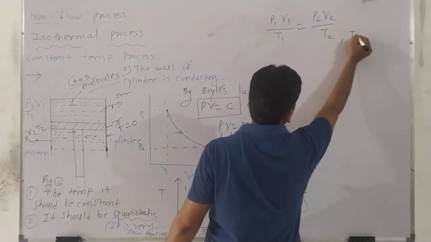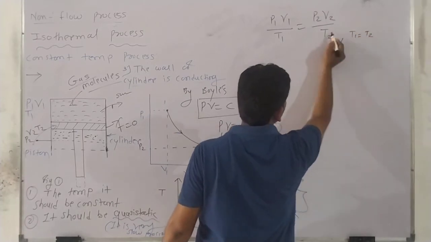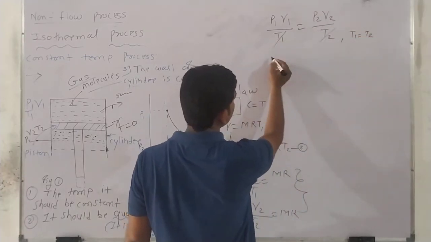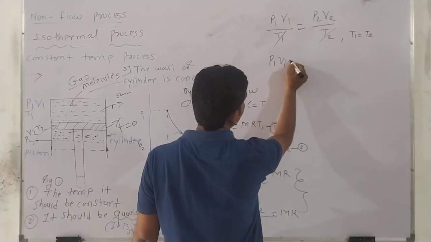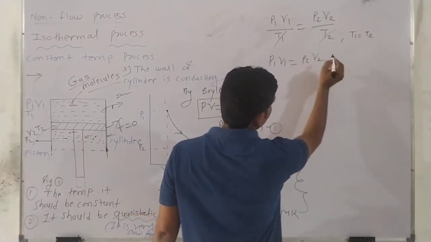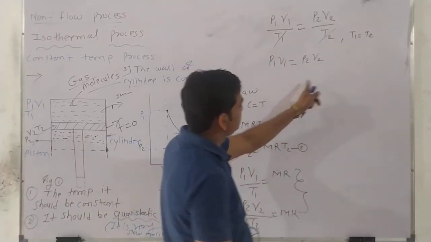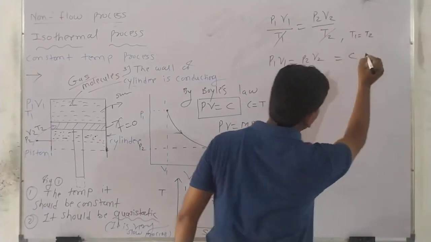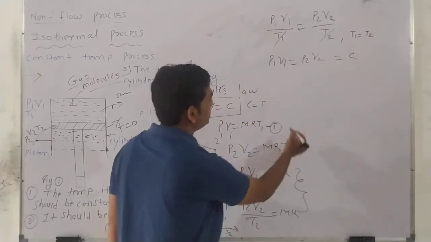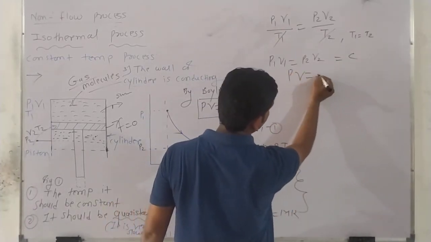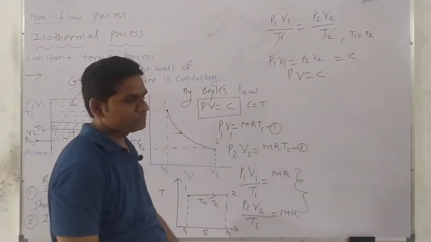We know T1 is equal to T2. So this T2 and this T1 cancel. What is remaining? P1 V1 is equal to P2 V2. And that's why we consider this a constant condition. So this is Boyle's law, PV is equal to C.